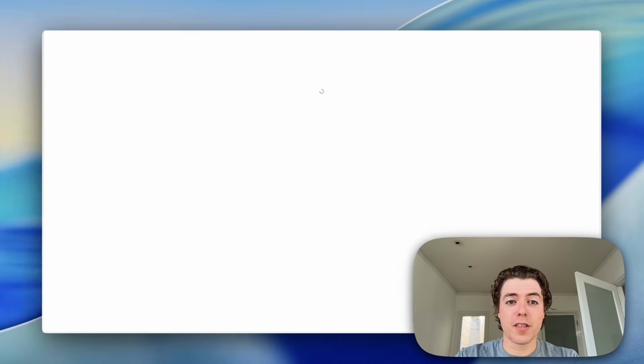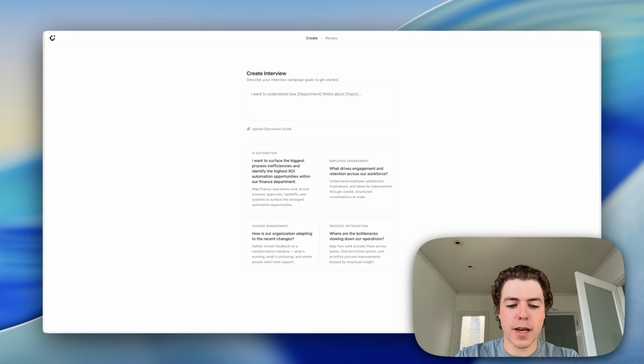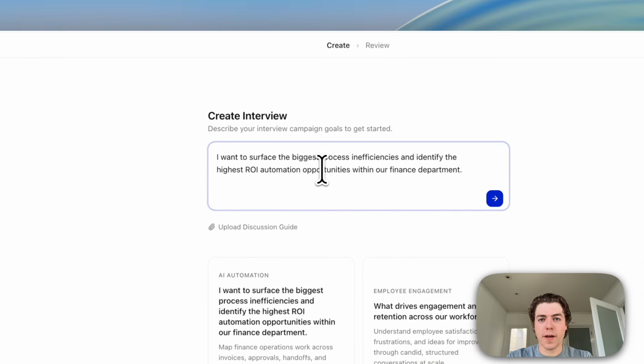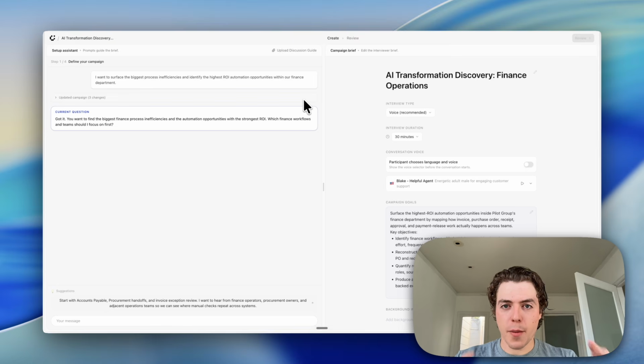And here we have to first define the purpose of this campaign. In this case, I want to find out about automation opportunities within the finance department. So we'll get thrown into this campaign creation mode, where we have a setup assistant on the left, which helps us to set up the campaign brief on the right. The campaign brief is basically just all of the context the agent needs to have a meaningful conversation with your